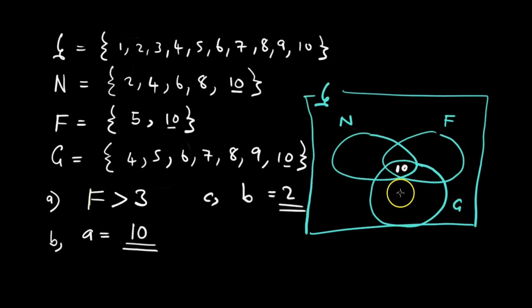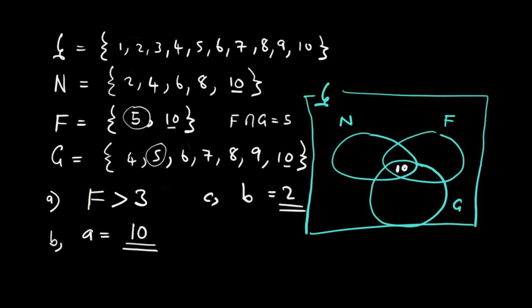Let us look maybe muna F, because F is the smallest set. Saka looking at F, what we see is 5 and 10. 5 iri kuwanikwa zvakare muna G. Kureva kuti F intersecting G iri equal to chi?